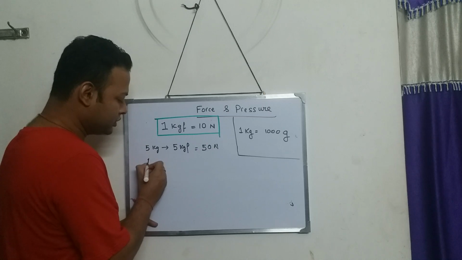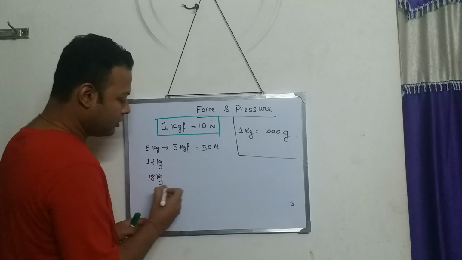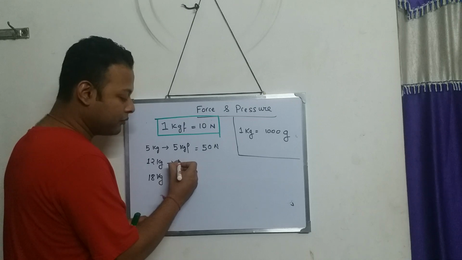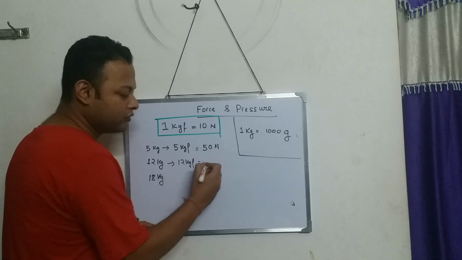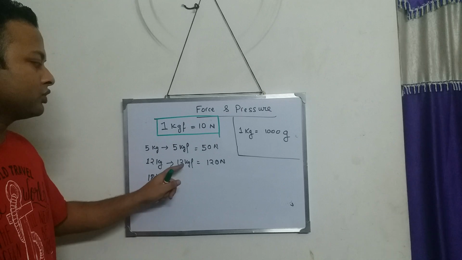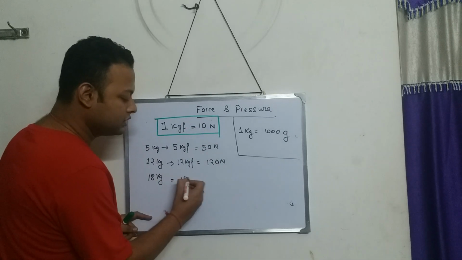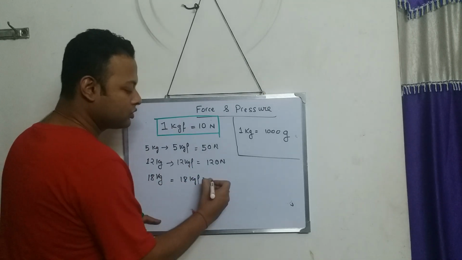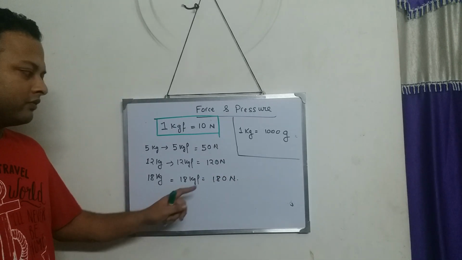Suppose I take more examples, a 12 kg body, or I can say an 18 kg body. So for a 12 kg body, how much force will be applied on it? 12 kgf. And we know 1 kgf is 10 Newton, so 12 kgf will be 120 Newton. See, multiply 1 kgf by 10 Newton. So 12 into 10 is 120. An 18 kg body will be acted on by a force of 18 kgf. And we know 1 kgf is 10 Newton. So 18 kgf will be 180 Newton.